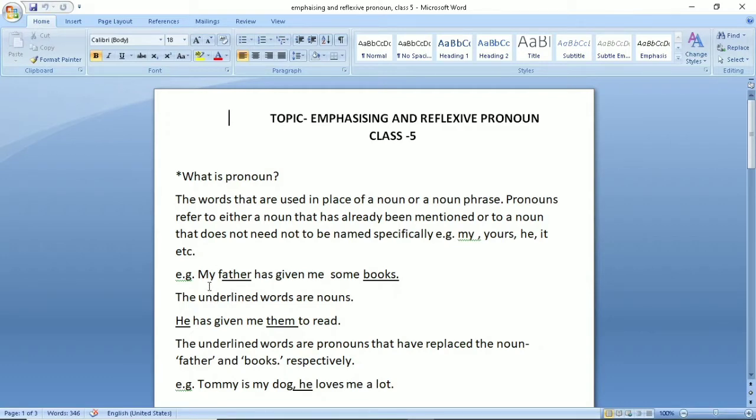For example, my father has given me some books. Now students, the underlined words are nouns. They are common nouns. You already know it. So let us replace these nouns with pronouns. So this example becomes, he has given me them to read. Here the underlined words are pronouns that have replaced the nouns. In place of father we have used he, and he is a pronoun. And in place of books we have used them. Them is also a pronoun.